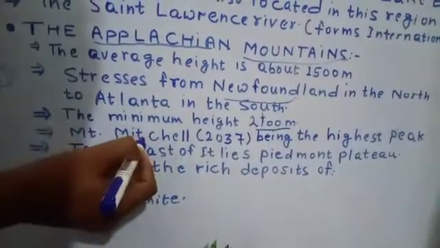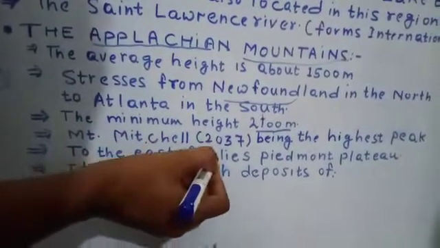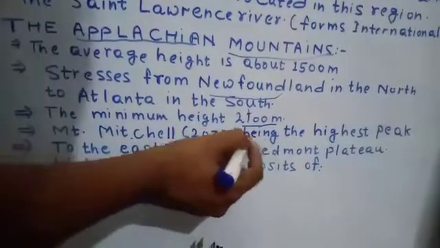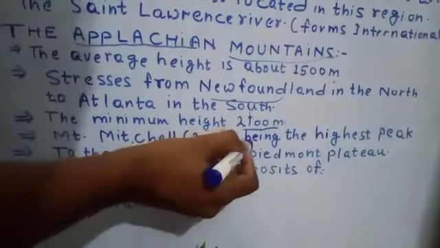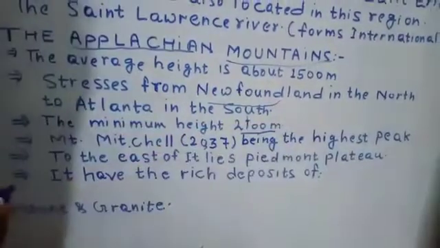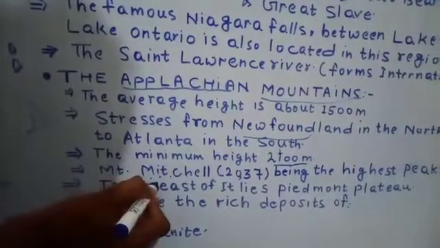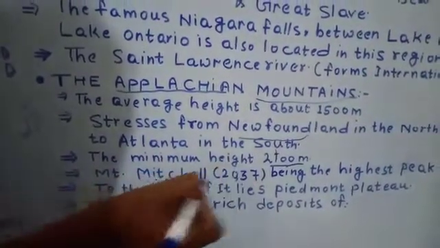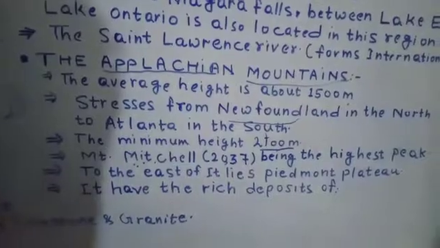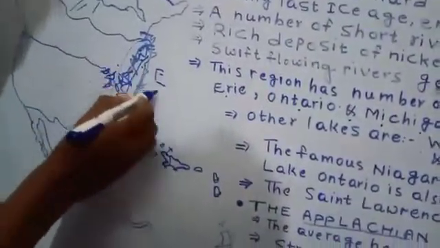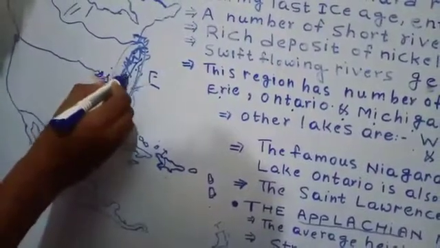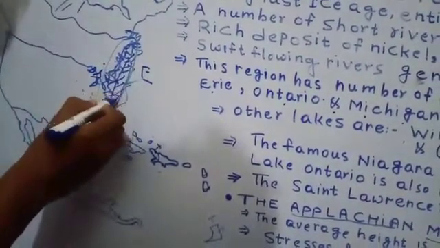Mount Mitchell, 2037 meters high, is the highest peak in the Appalachian mountain. The name of that mountain is Mount Mitchell. To the east of it lies the Piedmont Plateau. If you move towards the east of the Appalachian mountain, there is the Piedmont Plateau.